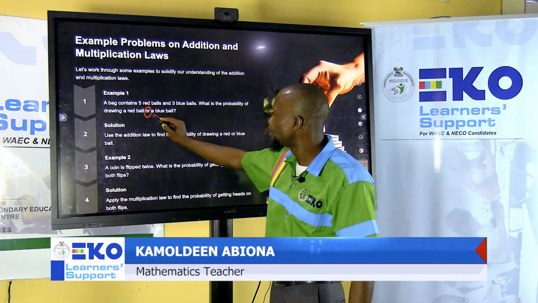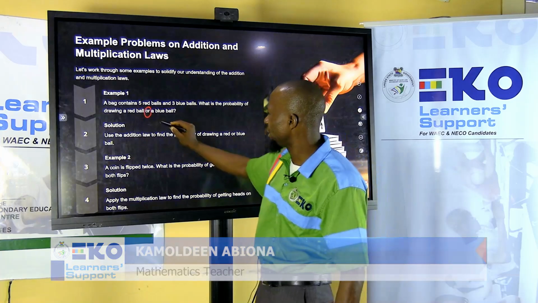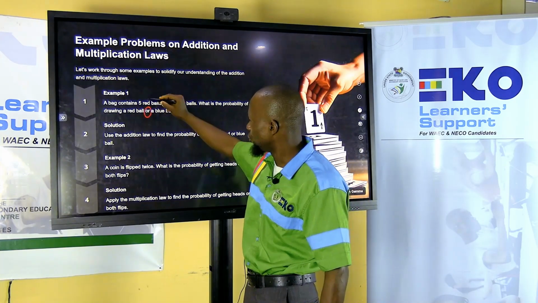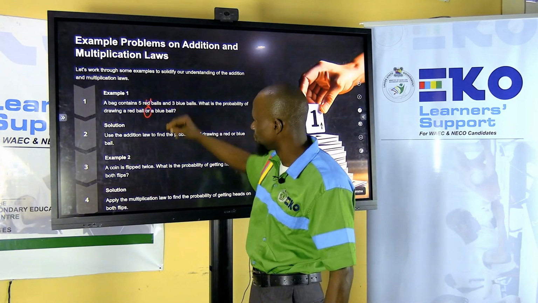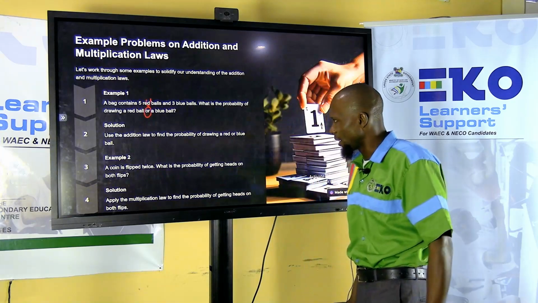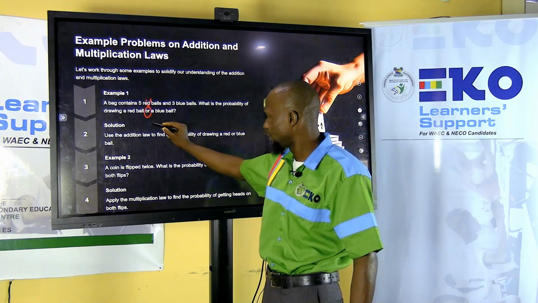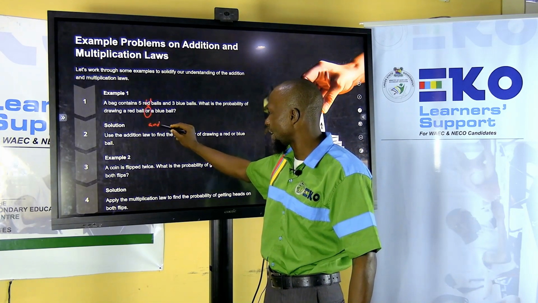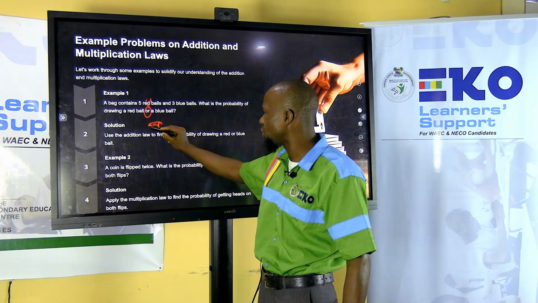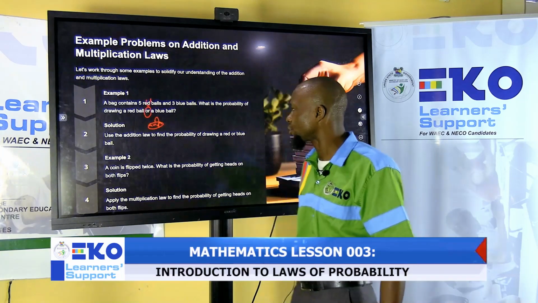The operation, the or here in set or probability, the operation that will be used is union. Okay? And anytime you see and between two events, one event and another event, then the operation we'll be making use of is intersection.